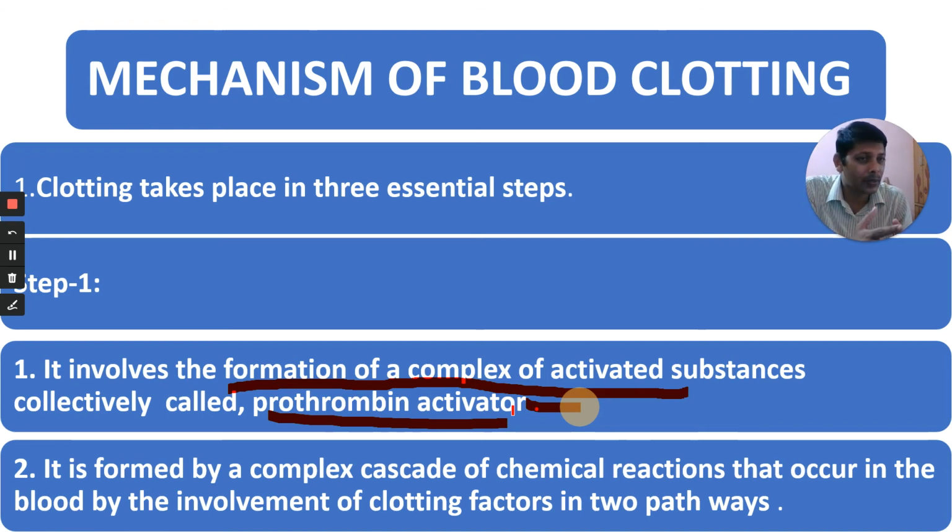This is the waterfall, like a stepwise process. Prothrombin activator is formed by a complex cascade of chemical reactions that occur in the blood by the involvement of clotting factors in two pathways.